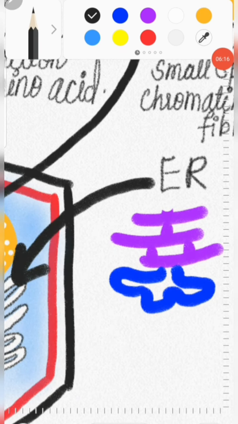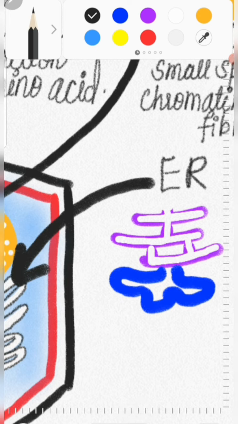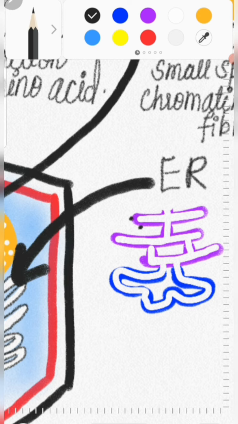There are two types of endoplasmic reticulum. One here I am representing with a purple color, and another one I am representing with a blue color. In the purple one, you will see a number of dots. These dots are nothing but ribosome granules. As the ribosome granules are present on the outer surface of this ER, it is known as the rough endoplasmic reticulum. Okay, so the surface is rough.